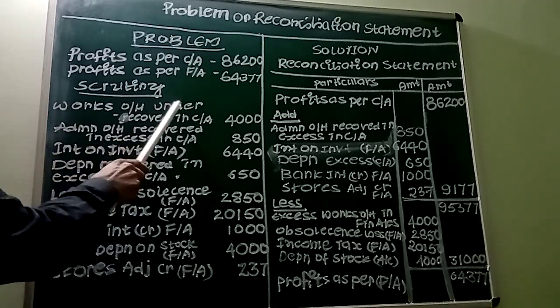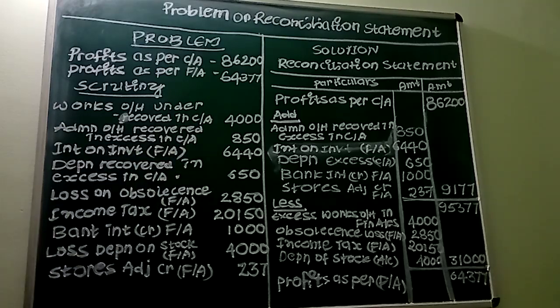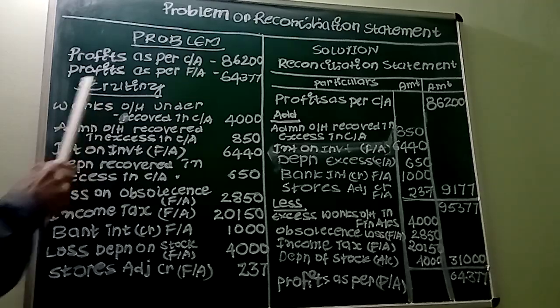Works overhead under recovered in cost accounting, which means works overhead is charged more in financial accounting. When the works overhead is more in financial accounting, definitely it will reduce the profits in financial accounts. So we have to deduct this item.